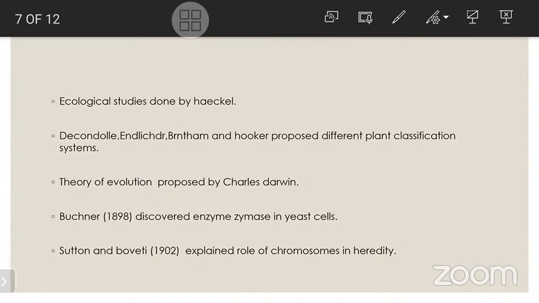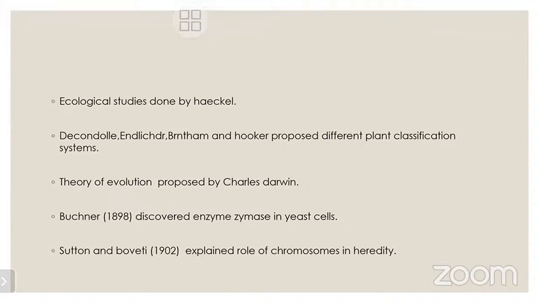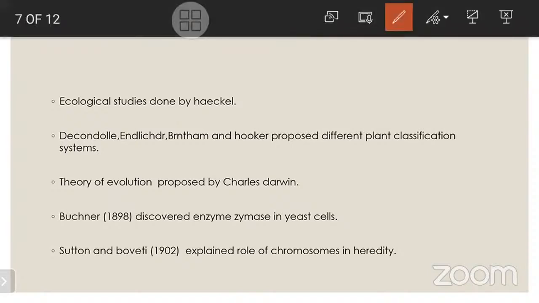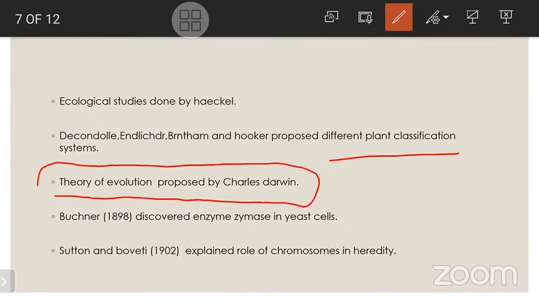So next, De Candolle, Endlicher, Bentham and Hooker. Different plant classification systems were proposed by De Candolle, Endlicher, and Bentham and Hooker. So next, the theory of evolution was proposed by Charles Darwin.